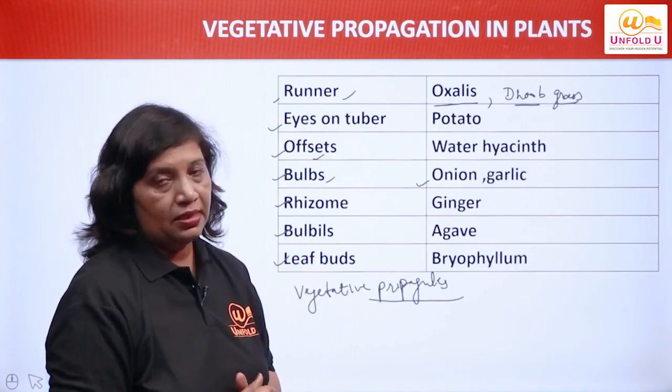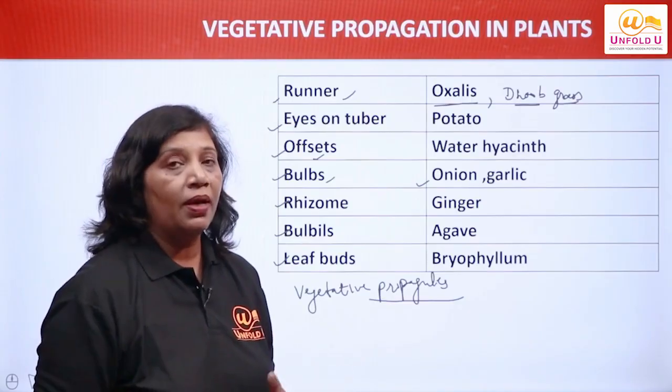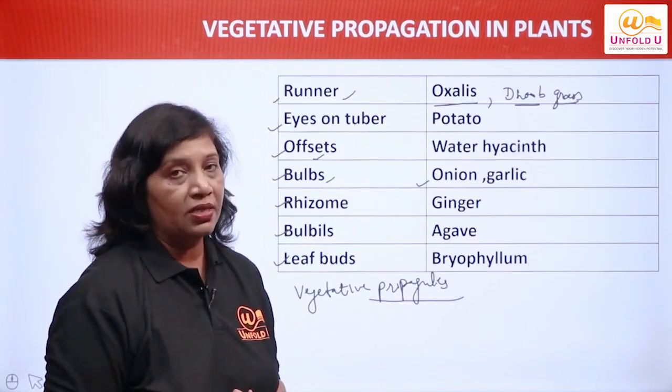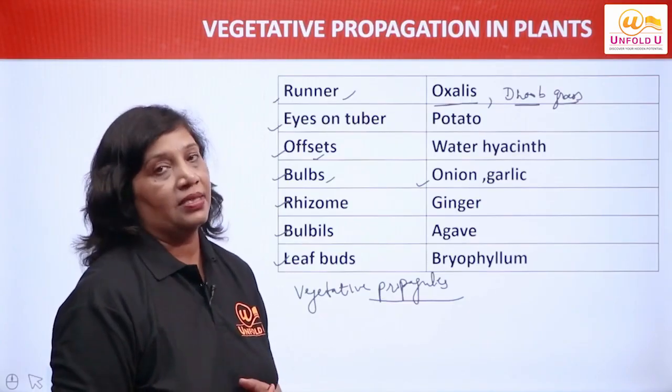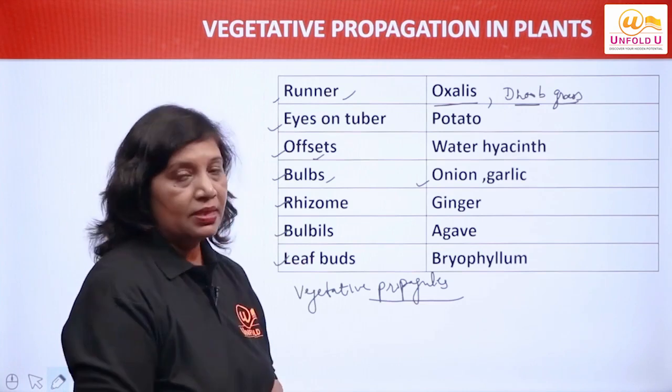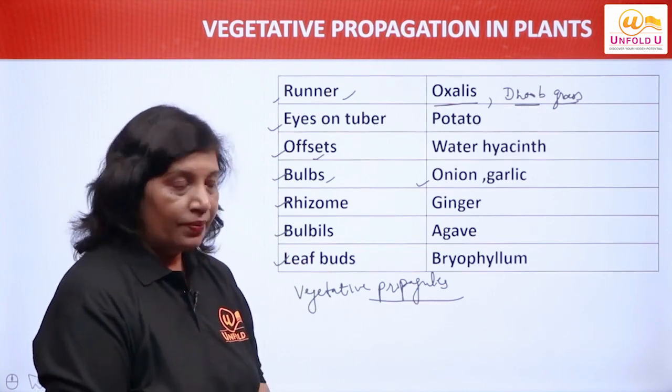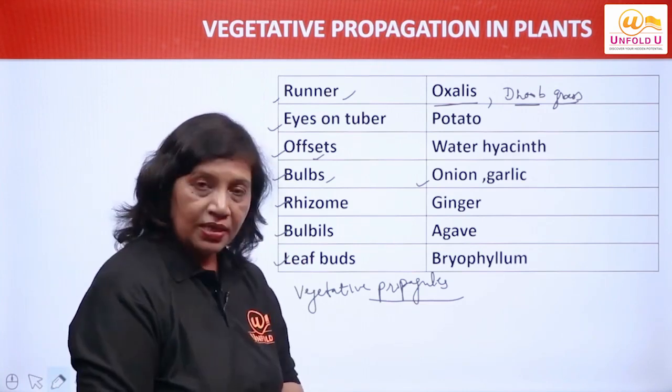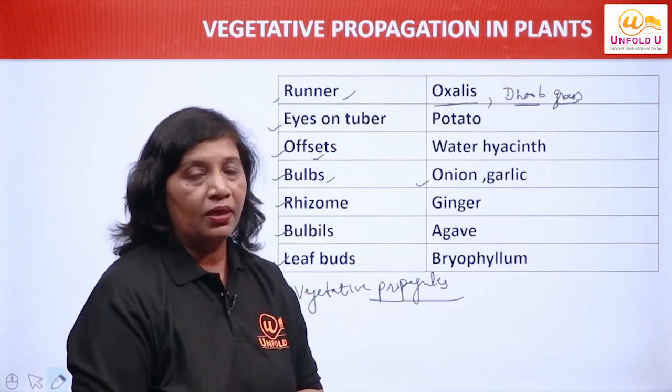Next is bulbils: fleshy floral buds which are formed on the floral axis. They are called bulbils, as in the case of agave, right? Then we have leaf buds. Bryophyllum is a very important example.